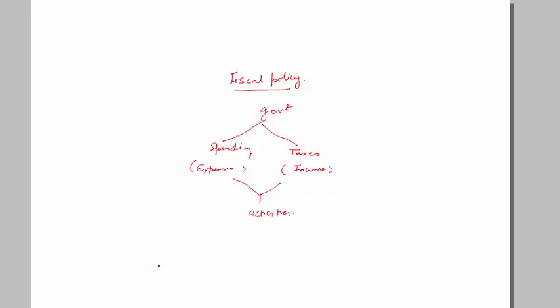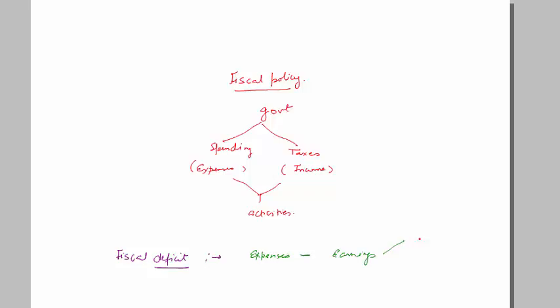There are a few terms which are related to fiscal policy. One is fiscal deficit. Deficit, you know, is deficiency. So basically it is nothing but expenses of the government minus all the earnings of the government.